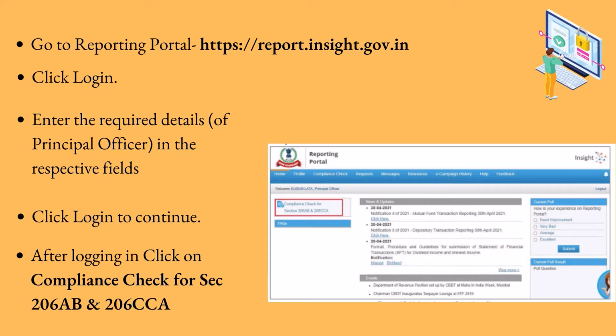If the principal officer's PAN is registered for multiple forms and ITD REINs, he or she needs to select the form type as compliance check, tax deductor and collector, and the associated ITD REIN from the drop down. After successfully logging in, the home page of the reporting portal appears. Click on the Compliance Check for Section 206AB and 206CCA link provided as a shortcut on the left side panel.